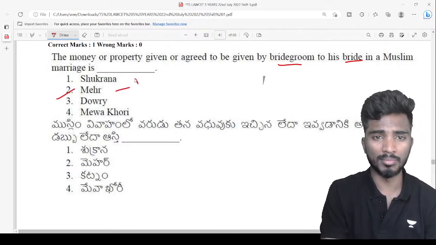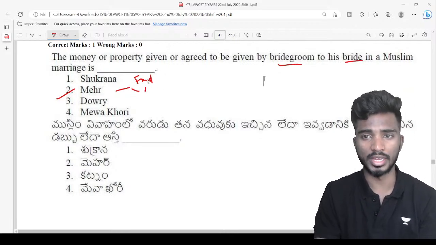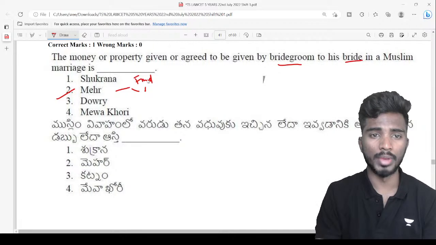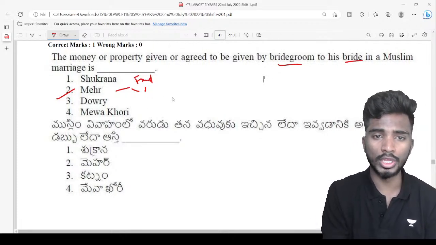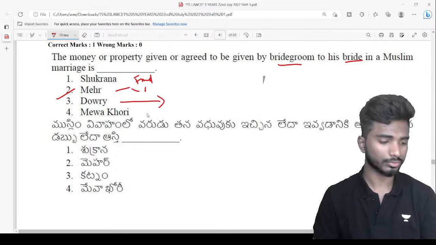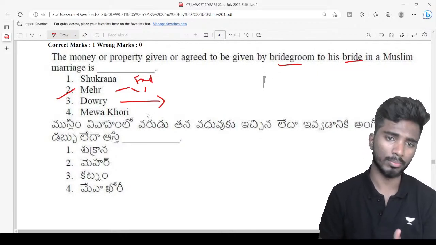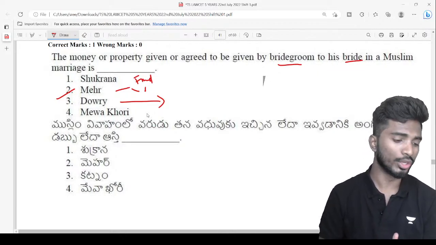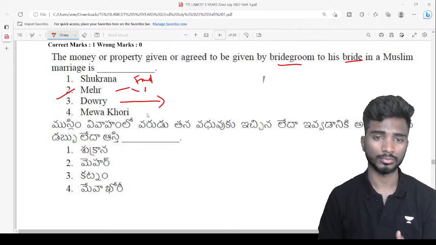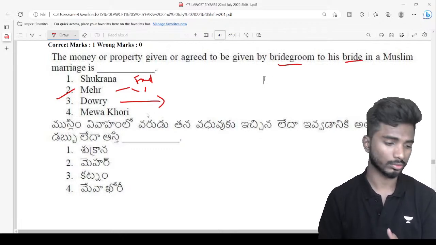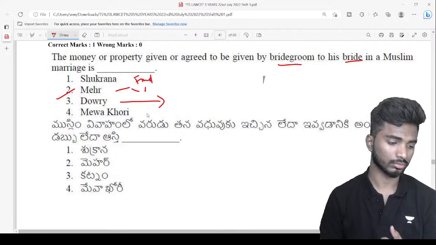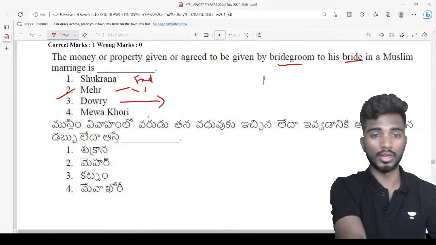So Mehr can sometimes be fixed and sometimes it can be variable also, which means they can decide it after. So Mehr is, generally what happens in a dowry. So who gives dowry? Groom or bride? So generally in Hindu law, who gives dowry? So do you understand what is the dowry?